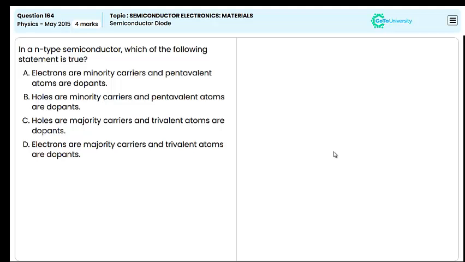Which of the following statements is true in an N-type semiconductor? Let's go through each option and explain why they are correct or incorrect. Option A. Electrons are minority carriers and pentavalent atoms are dopant.